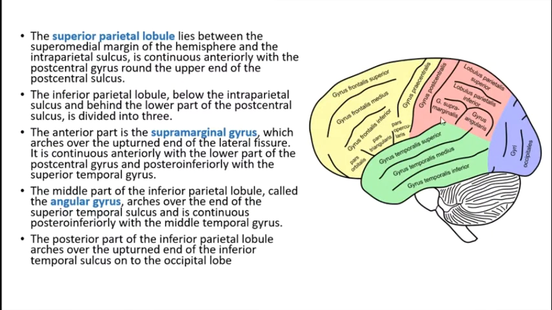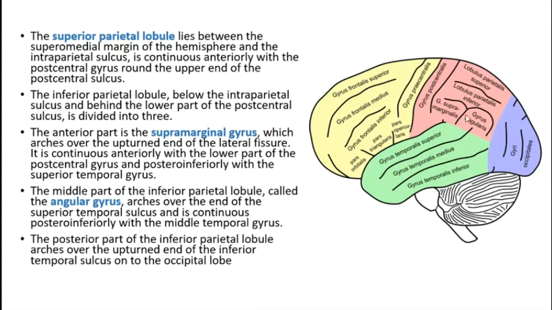Now this is a very simplified diagram. Obviously it will never be this simple, but if you observe the interparietal sulcus, the whole area is divided into two. The superior parietal lobule lies between the superomedial margin of the hemisphere and the interparietal sulcus. This is continuous anteriorly with the post-central gyrus, which makes sense, and the upper end of the post-central sulcus.